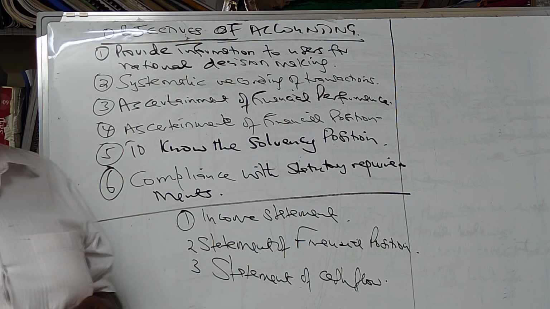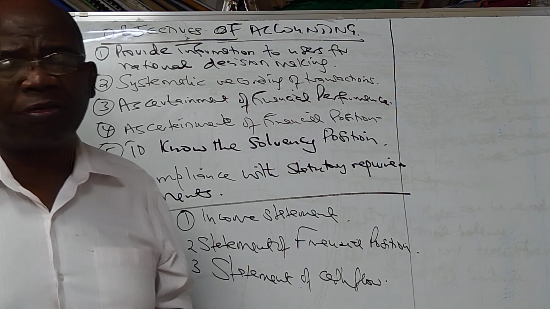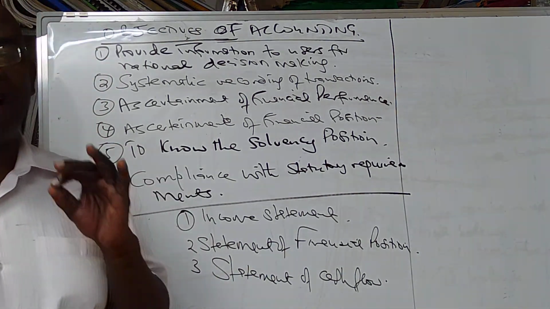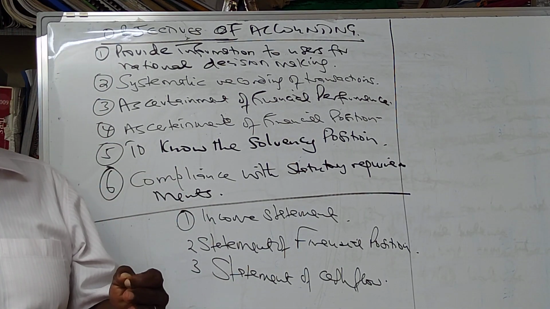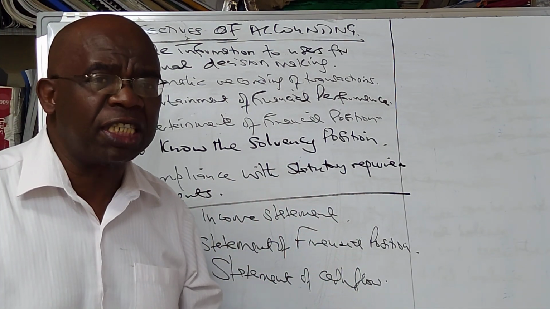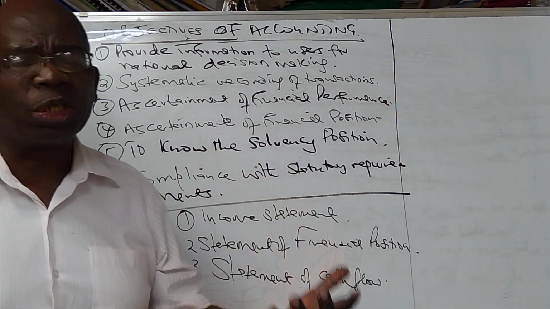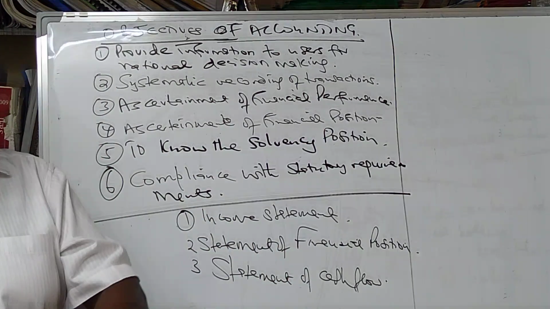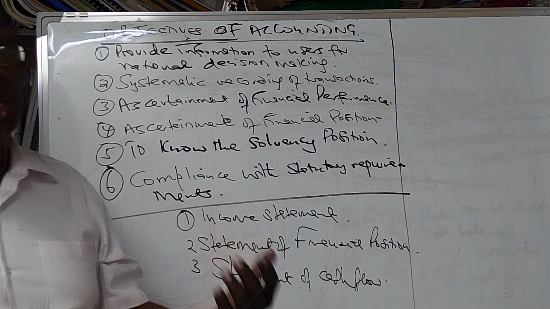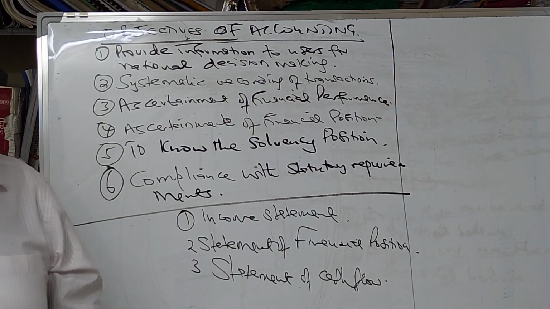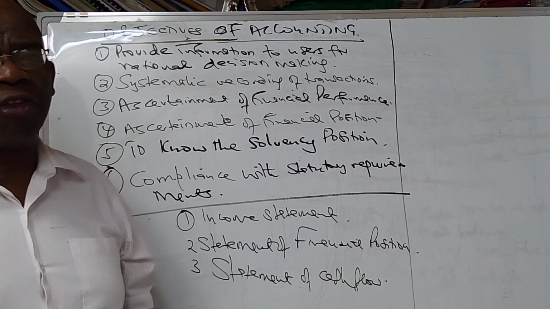Number three, we also want to ascertain the financial performance. In accounting, financial performance is an assessment as to whether we made a profit or a loss. How did we perform? How much were our sales? When we compare our sales with last year, how did we perform this year? How much profit did we make? Or did we make a loss? Financial performance is about the profitability of the farm.